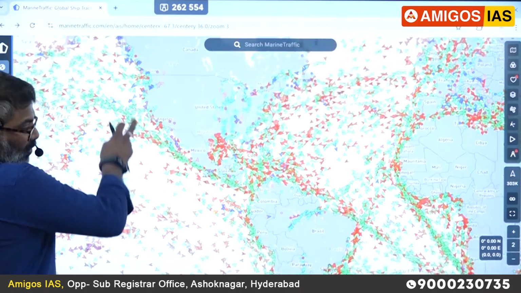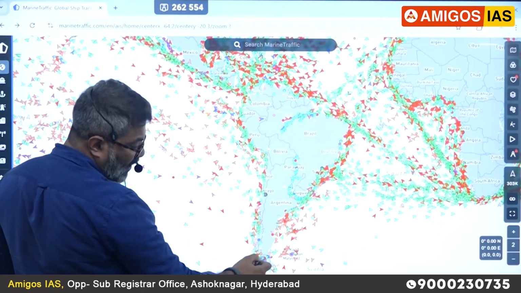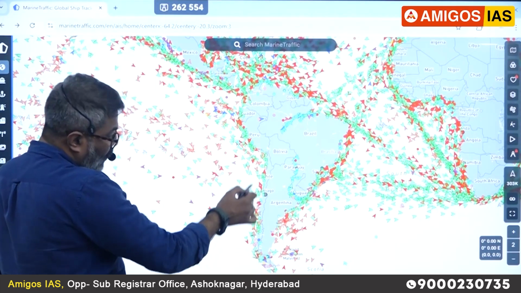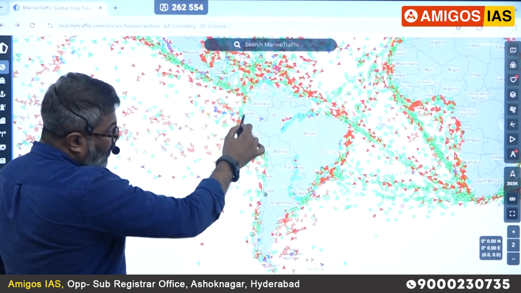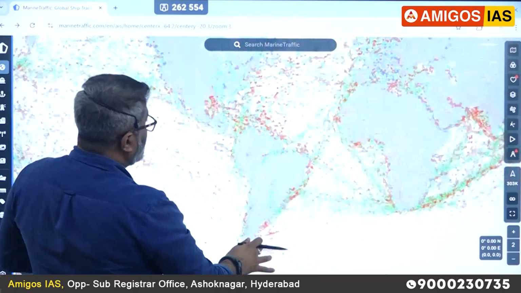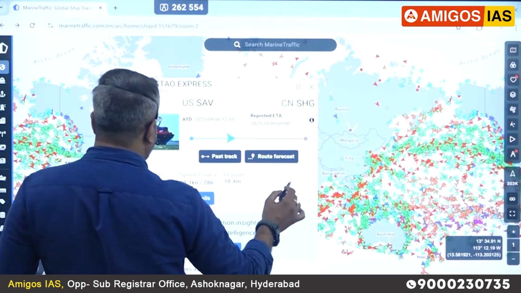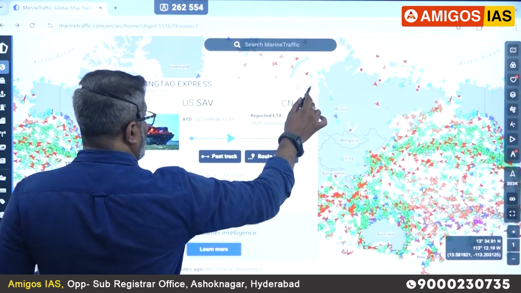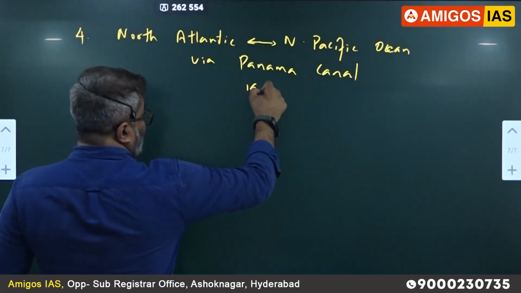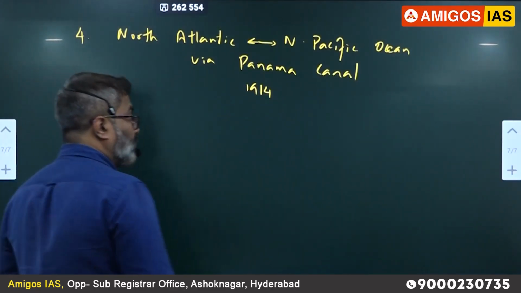Also you should notice most of the ships also come through South America. Magellan Strait, remember Magellan Strait? Magellan Strait, Drake Passage. Then they come over to South America, in case they want to come to this region. So please remember, most of the ships pass through Panama, via the Panama Canal. Panama Canal was built in 1914. It connects Atlantic to Pacific.